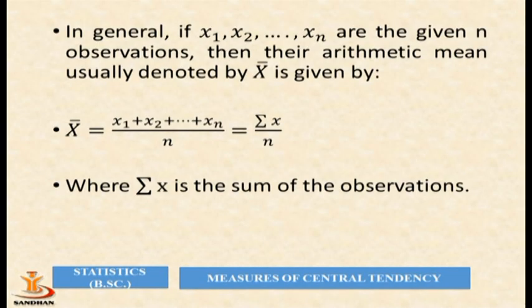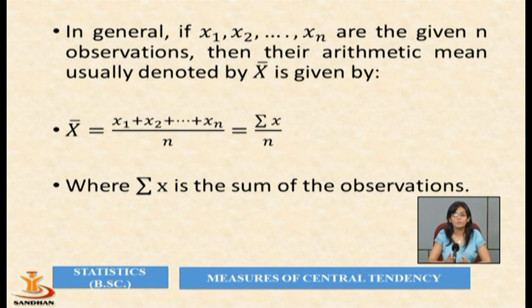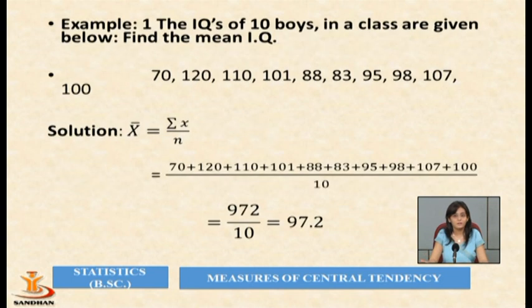In general, if x1, x2 up to xn are the given n observations, then their arithmetic mean, usually denoted by x bar, is given by x1 plus x2 plus up to xn divided by n, which is equal to summation x divided by n, where summation x is the sum of the observations.